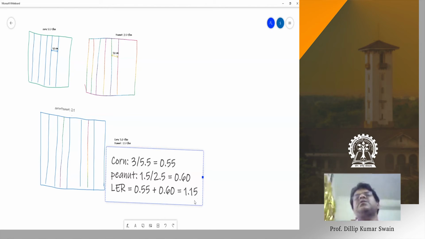If land equivalent ratio is greater than 1, then you can say intercropping is an advantage. If it is less than 1, then intercropping is a disadvantage. If LER is equal to 1, there is no effect of intercropping, neither advantage nor disadvantage. That is what a land equivalent ratio is, to make assessment of yield advantages in an intercropping system.